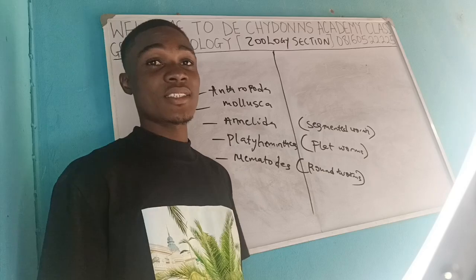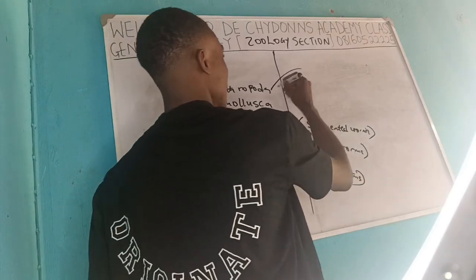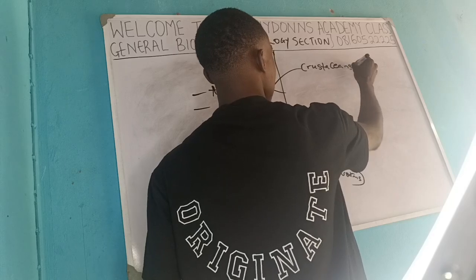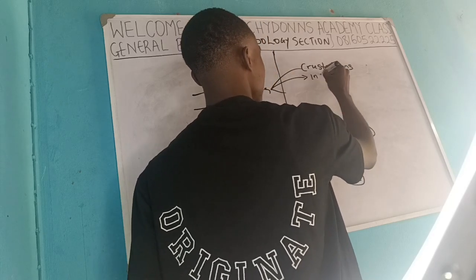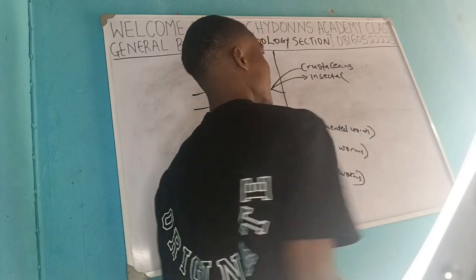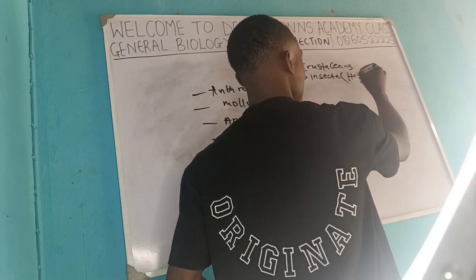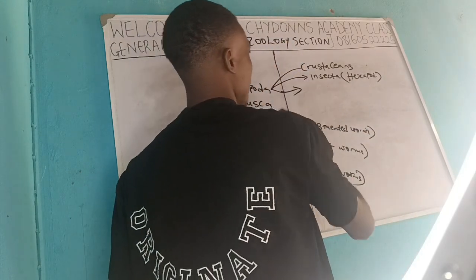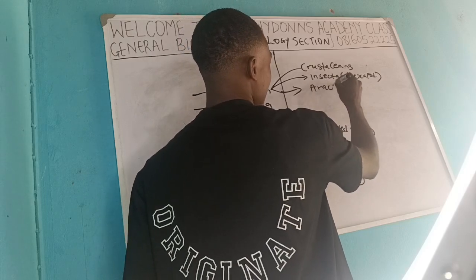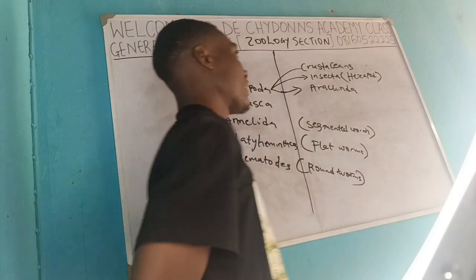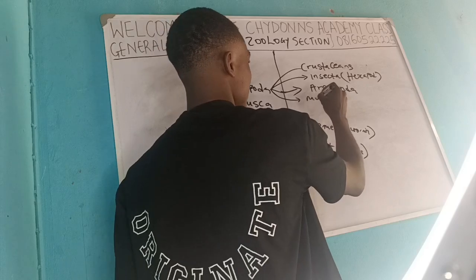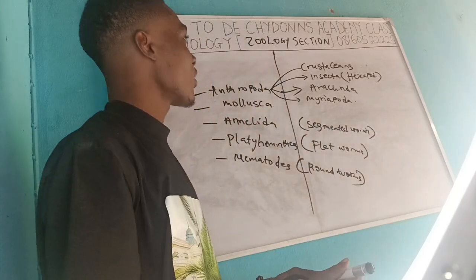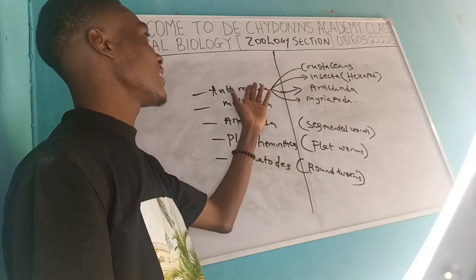So there are many classes you could see under Arthropoda. You can see the crustacea. You can also see the insecta. The insects are called the hexapoda too. You can see the arachnida. You can see the myriapoda. All right, so all these things are classes you can see under Arthropoda.